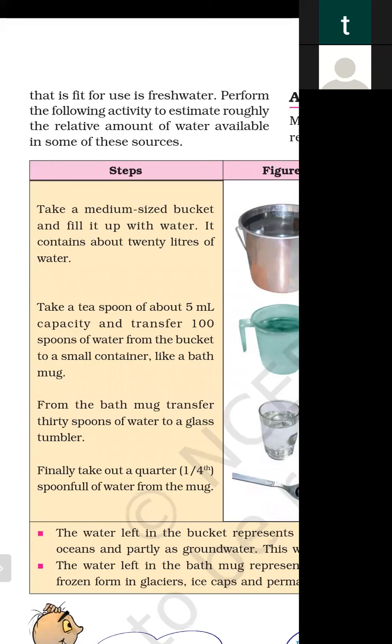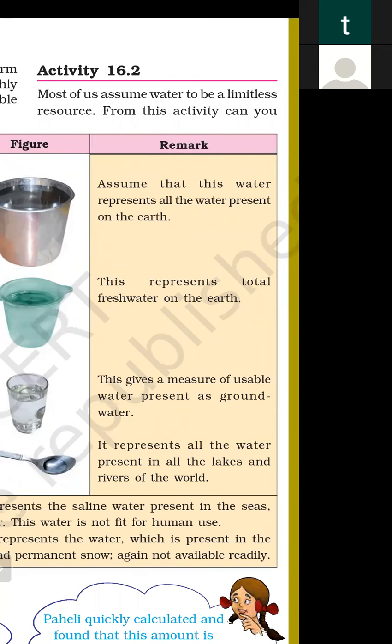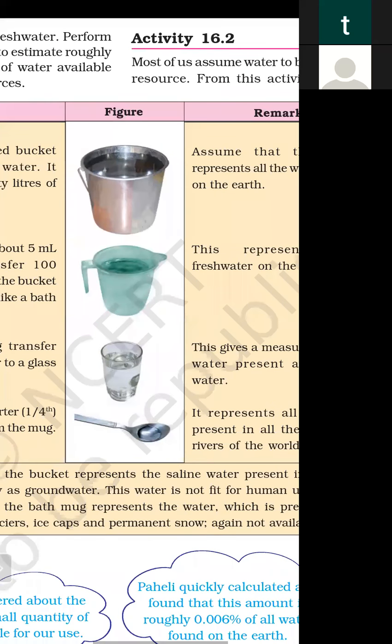Perform the following activity to estimate roughly the relative amount of water available in some of these sources. So let's perform activity 16.2. Most of us assume water to be a limitless resource. From the activity, we will see. So just look at the activity. Take a medium sized bucket, fill it up with water. It contains about 20 liters of water.